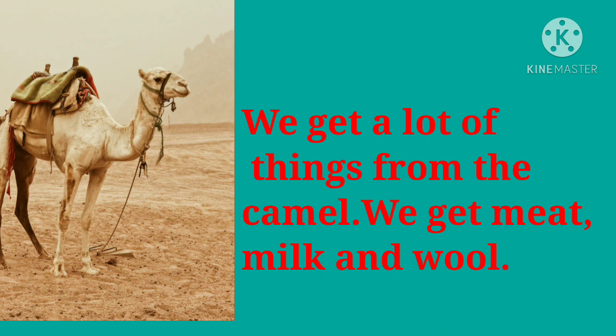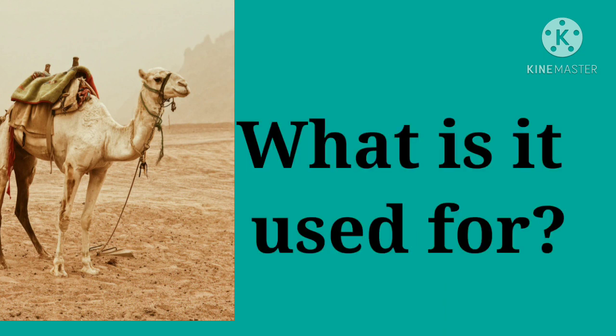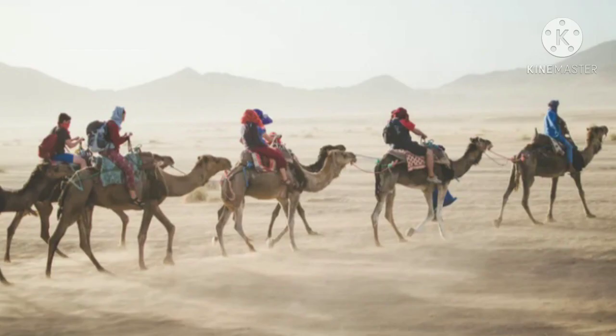We get a lot of things from the camel. Meat, milk and wool. Okay? Now finally you tell me, what is it mainly used for? You look at the picture and you say it is used for transportation in the desert. Once again you see the video clip.